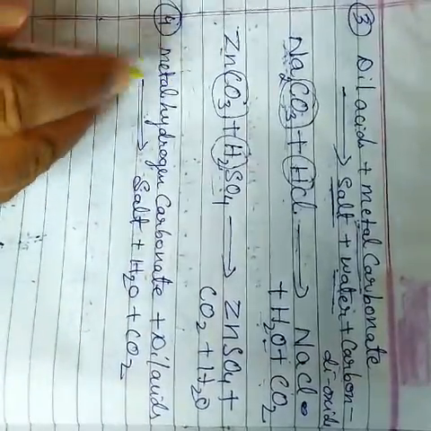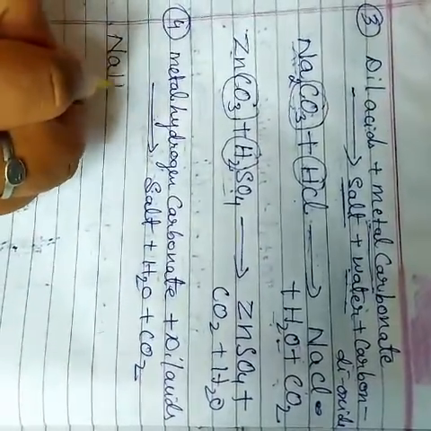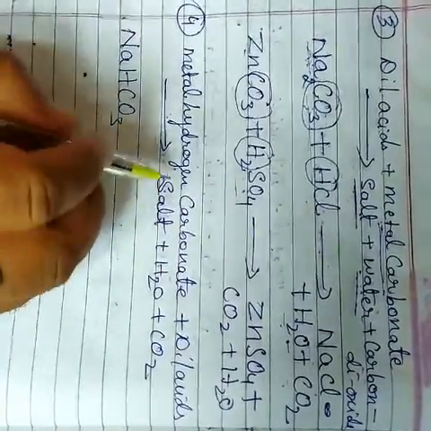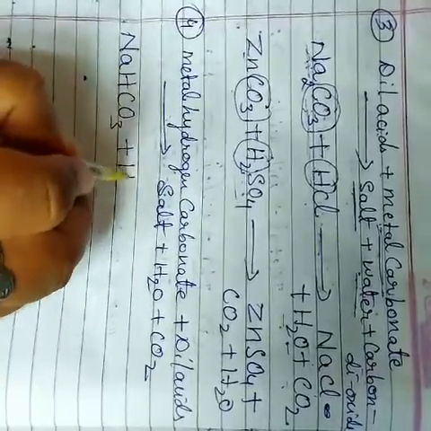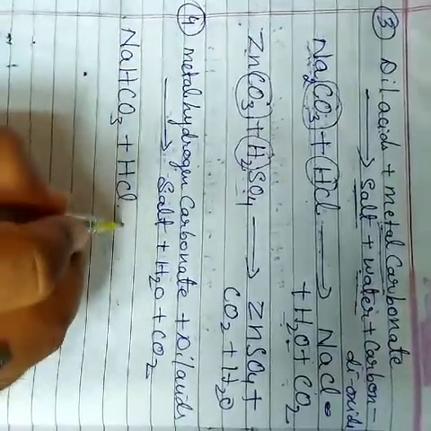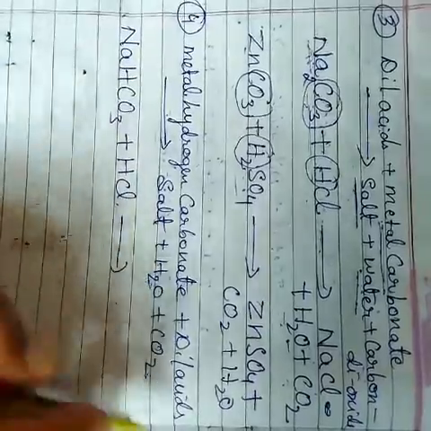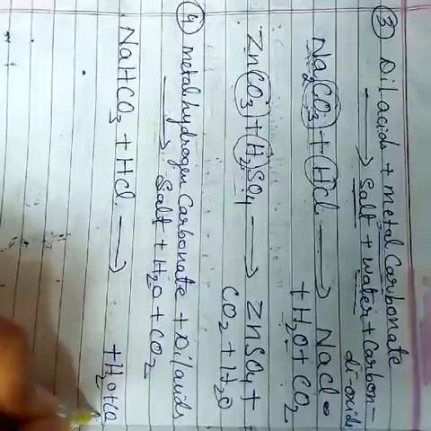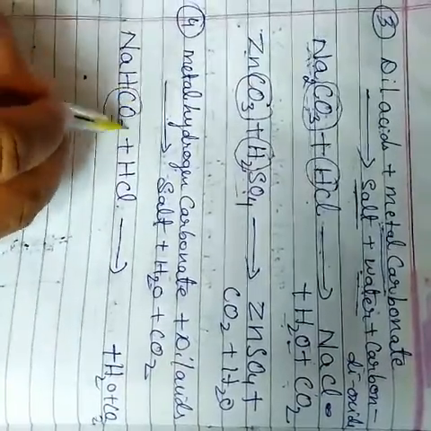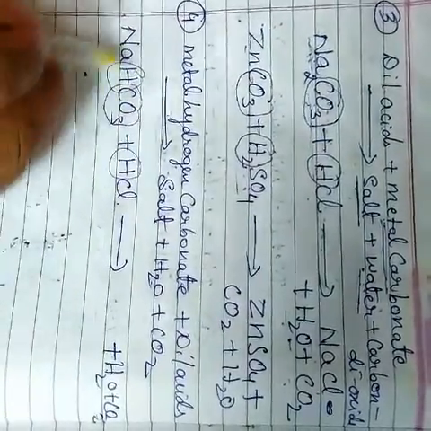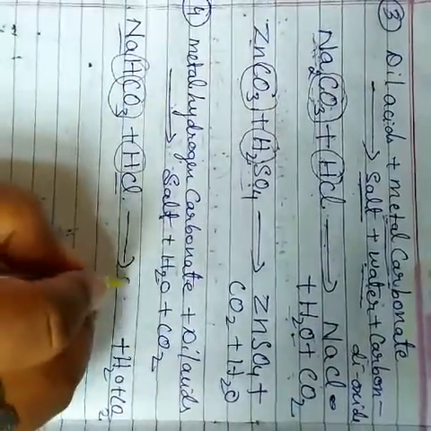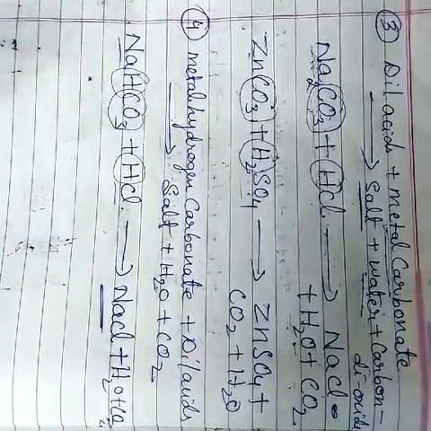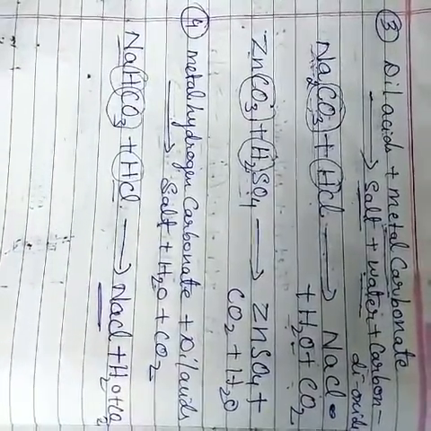Say for example, we take sodium hydrogen carbonate. With dilute hydrochloric acid, what is the product formed? Salt, water and carbon dioxide. You remove the water and carbon dioxide. Carbon and hydrogen you remove here. What is the product formed? NaCl. Okay, this is the salt formed. This is the chemical properties of acids.